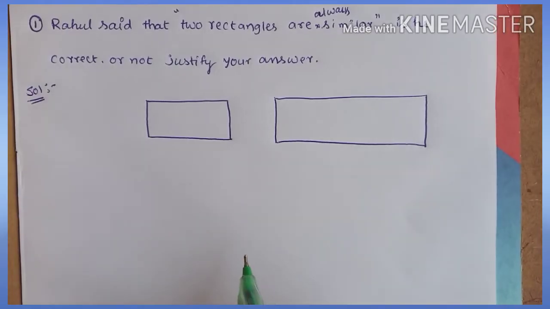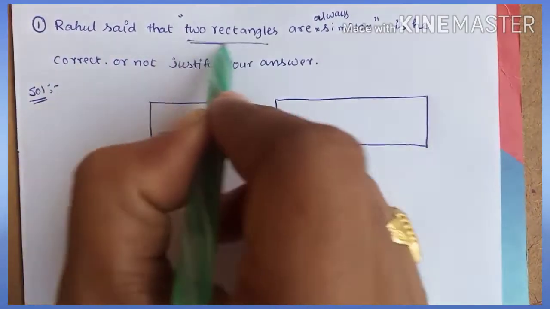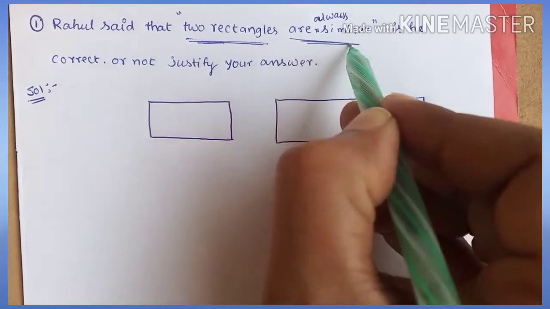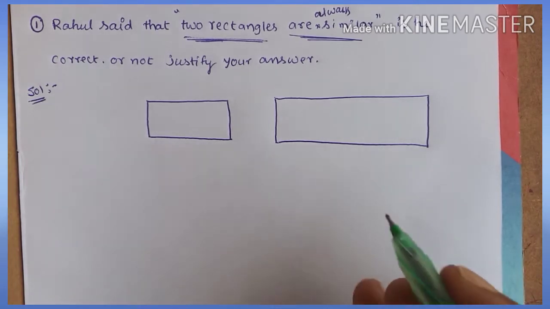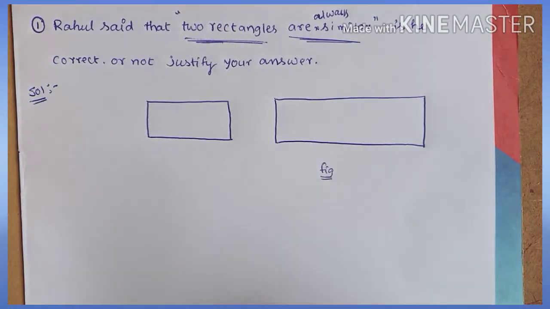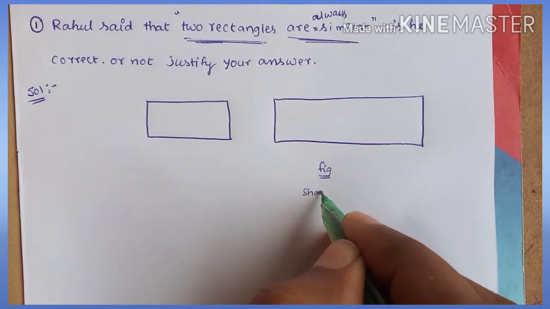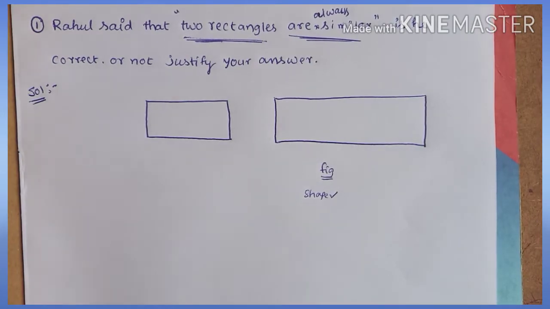Now the problem: Rahul said that two rectangles are always similar. Is he correct or not? Justify your answer. In general, for any figures, two figures are said to be similar if they have the same shape but not necessarily the same size. Then they are called similar.